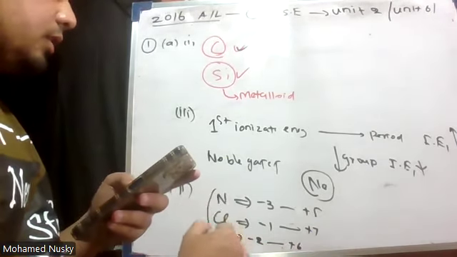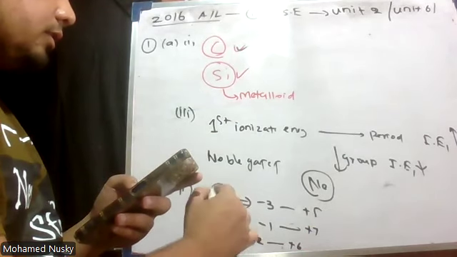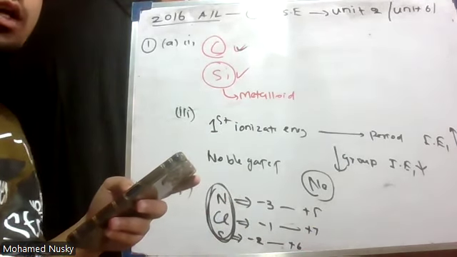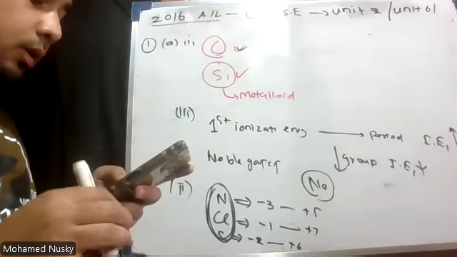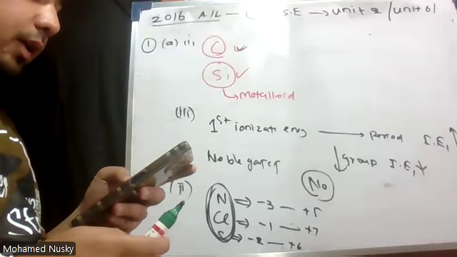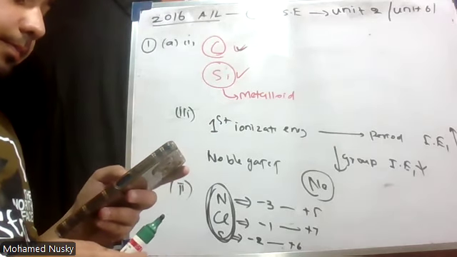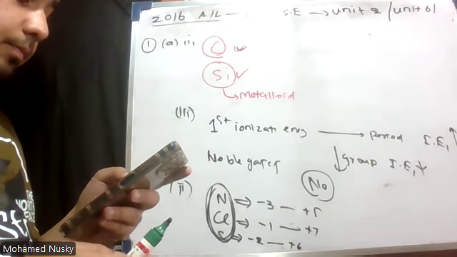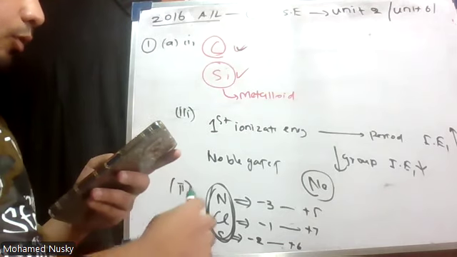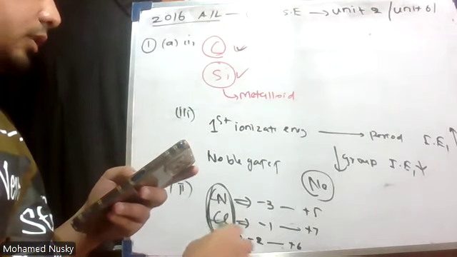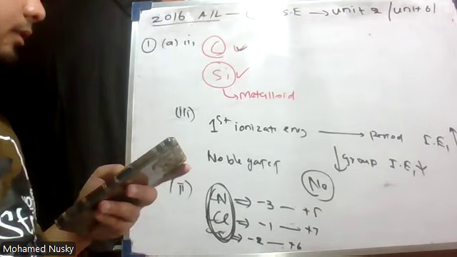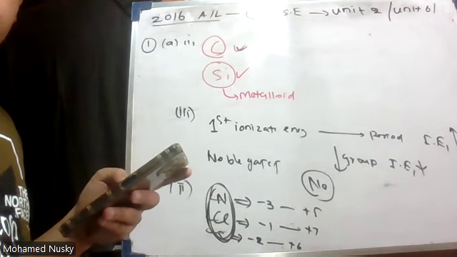Therefore, these three you can take as the answer: nitrogen, chlorine, and sulfur. This is for Roman number 2. Then Roman number 4.